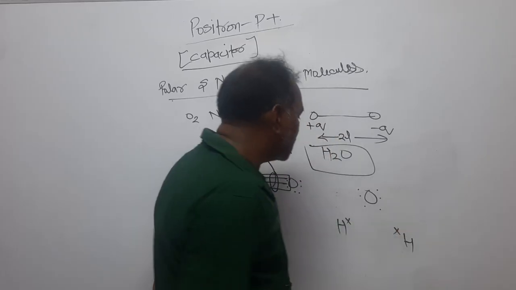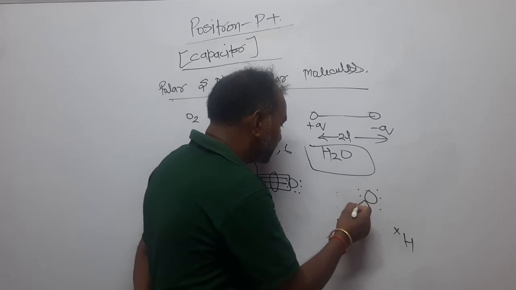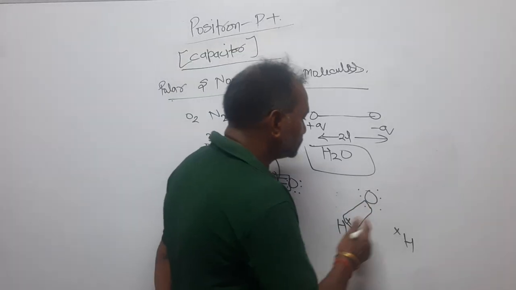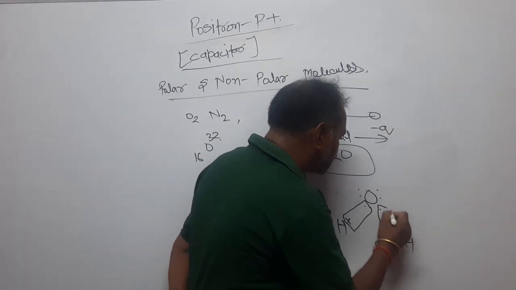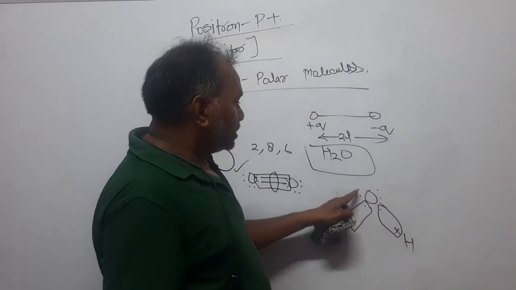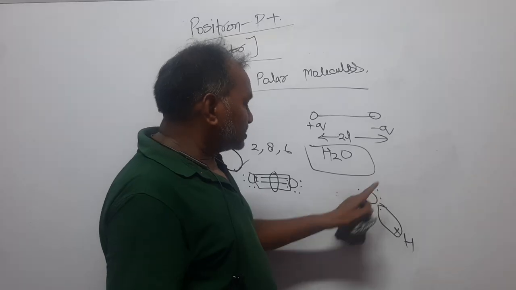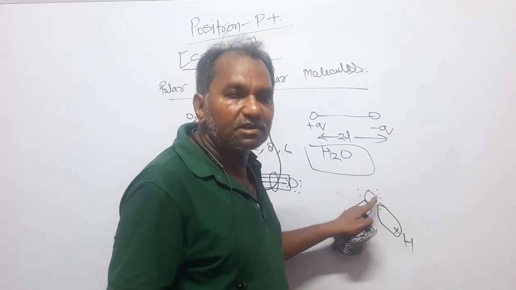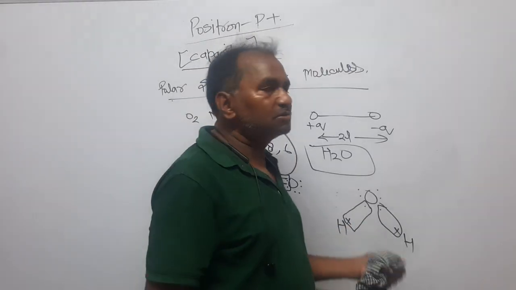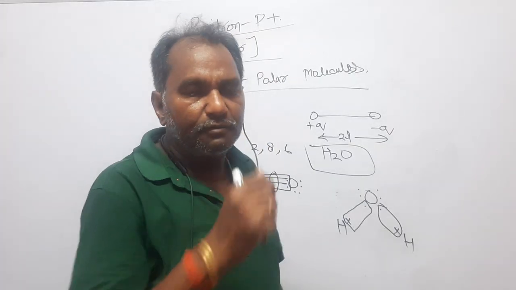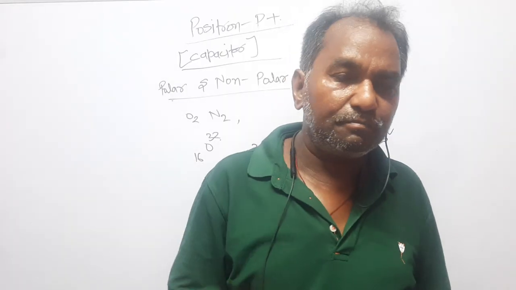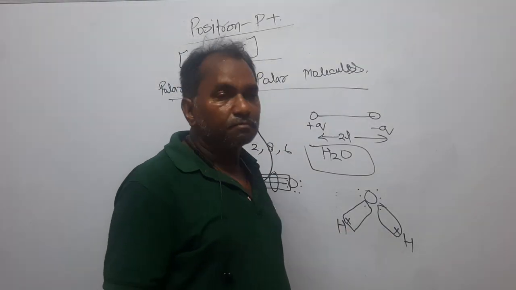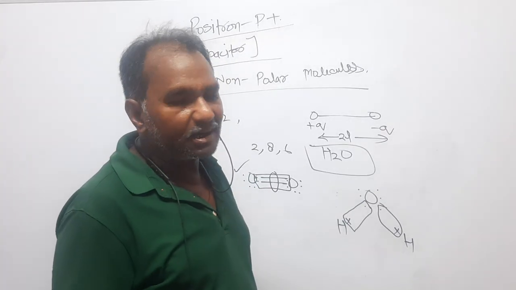One electron of oxygen will share with this hydrogen, and another will share with this one. So 1, 2, 3, 4, 5, 6, 7, 8. It has got the octet in the third orbit. The third is the last orbit here, but hydrogen has only one orbit, and the first orbit becomes stable with 2 electrons. So it has got the 2 electrons. But now look here, dear students, what happened?